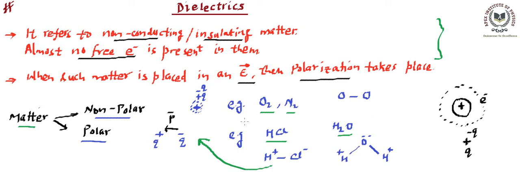Now, this is the story of one molecule that we are talking about. What happens in the matter? Matter consists of a number of molecules, and those molecules are going to create a net electric dipole. In non-polar cases, since there is zero electric dipole for a particular molecule, the electric dipole for the entire matter is going to be zero. Whereas in the case of polar molecules, there is an existing dipole moment for a single molecule. And what is going to be the net electric dipole for the entire matter, that's what we are going to talk about. So let's go to the next slide.